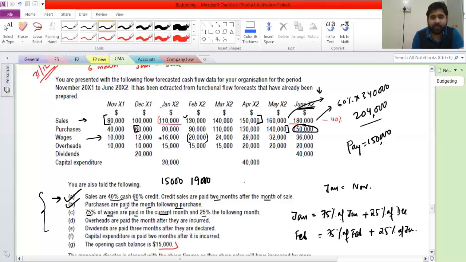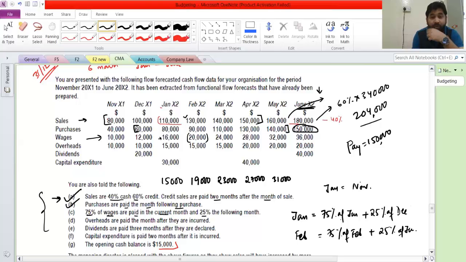Then what else have we got? 24. So here 75% of this will be 18,000. 18 and 5, that is 23. Then here 28. So 21 and 6, 27. Here 32. So 32 is 24 and 7. How much? 31. But if they're asking following month, it actually means the next month, right?